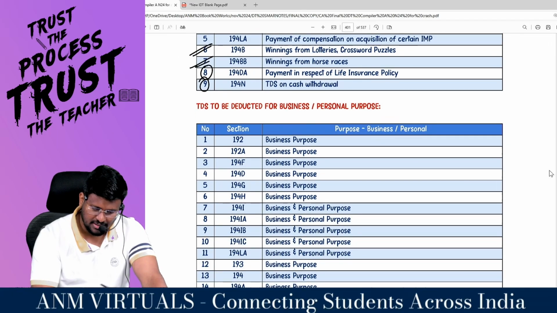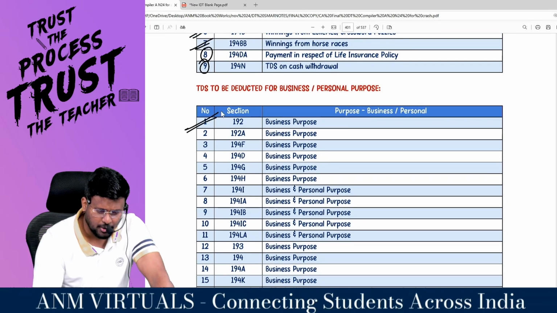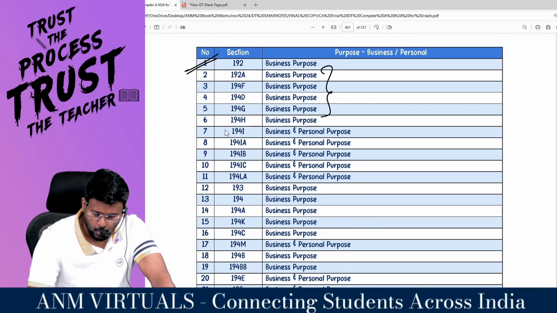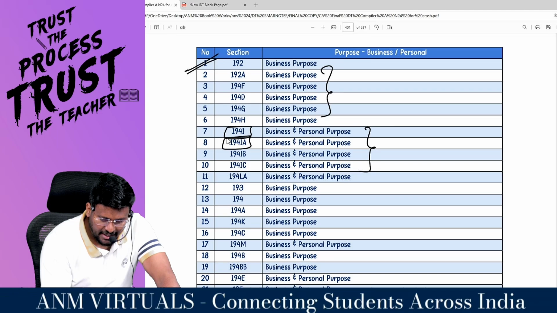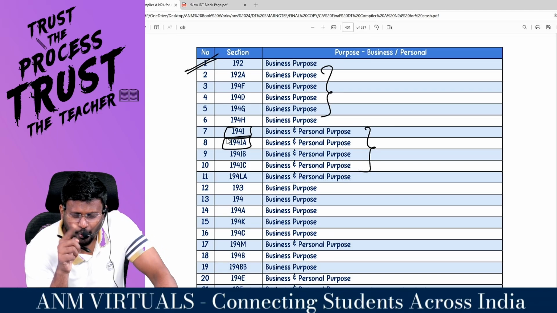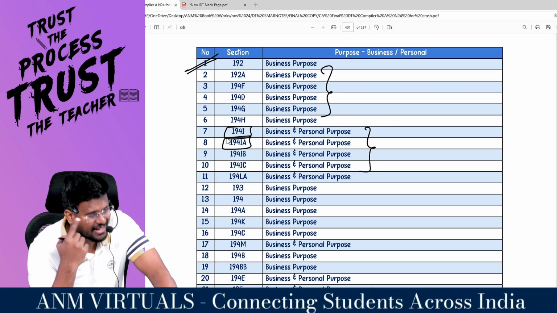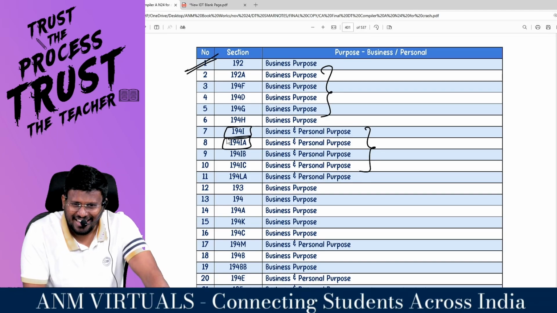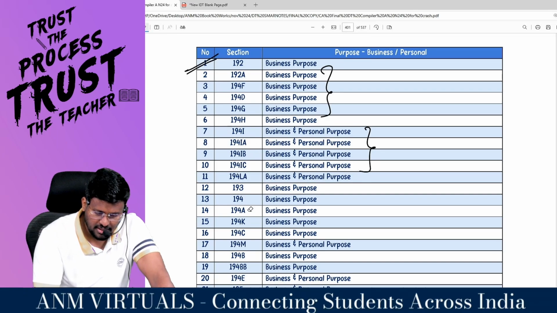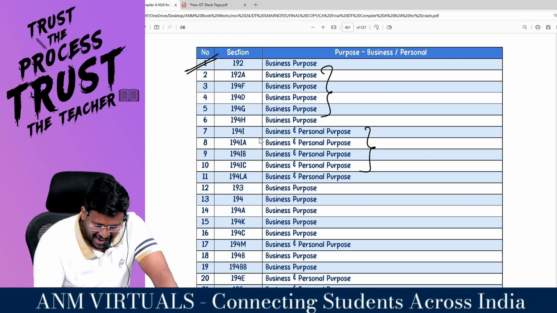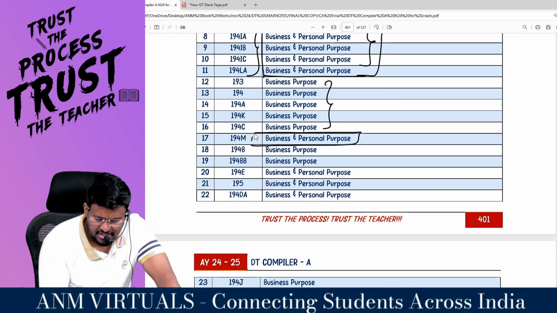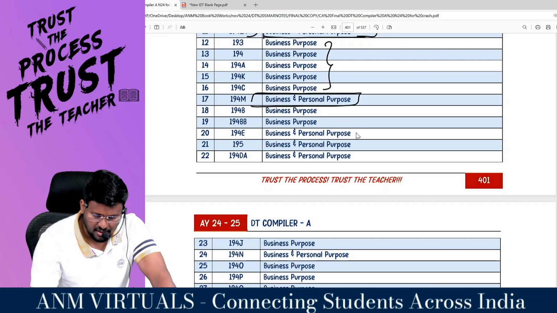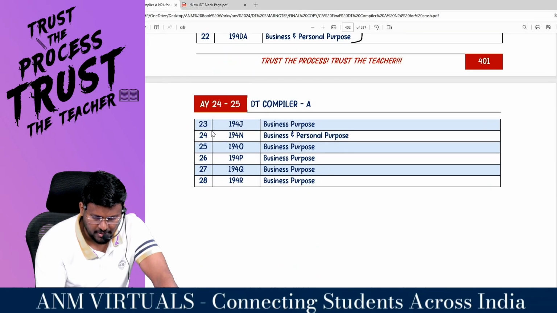That's it. Sir, for 192, business purpose only, TDS deduction is enough. Everything is business purpose. But 194I, what purpose? Business purpose. 194I attracts, but 194IA does not attract. 194I attracts but IB need not attract. So in this I category, immovable property, everything is business purpose. 194M, whether business purpose or personal purpose, applies to both. 194N is business and personal purpose.